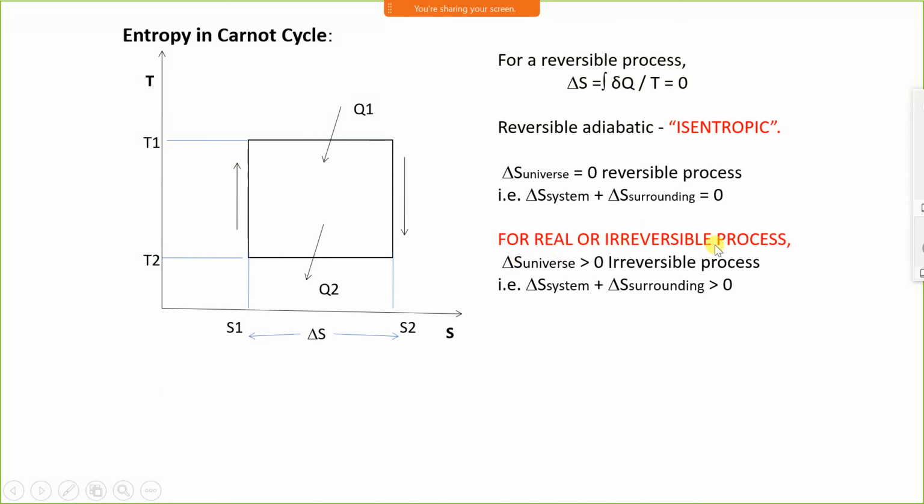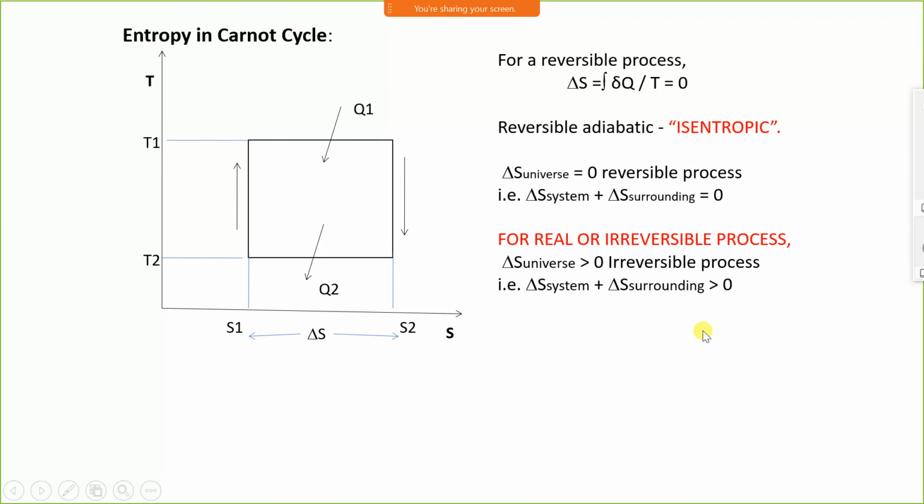The real processes are irreversible. Therefore, entropy of the universe is always greater than 0 for an irreversible process. That is, entropy of system plus entropy of surrounding will be greater than 0.